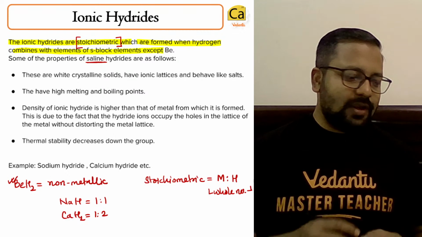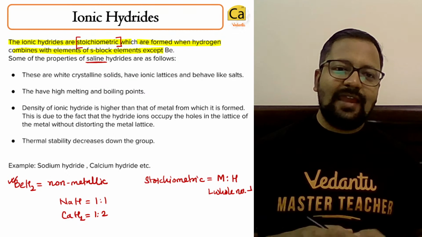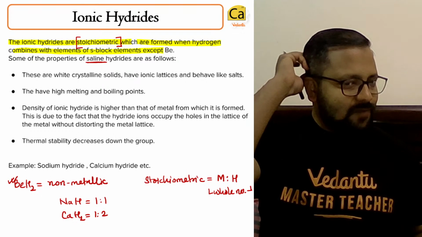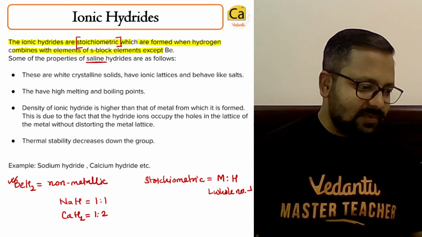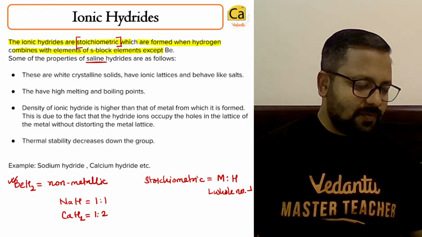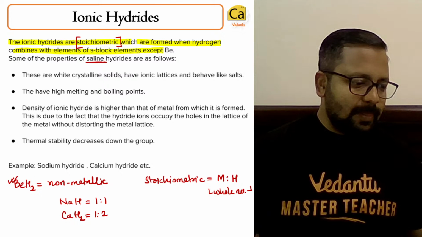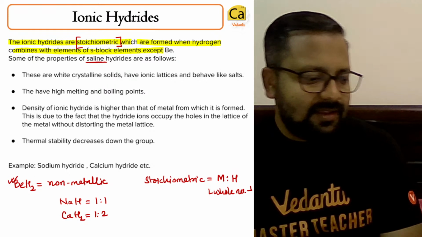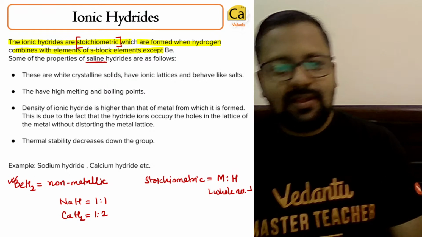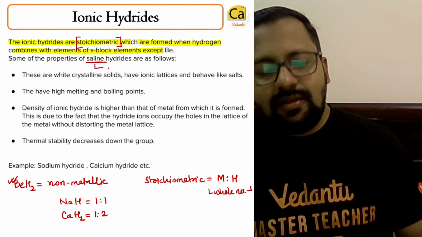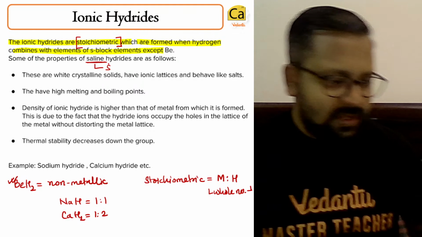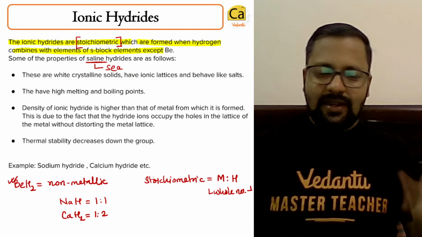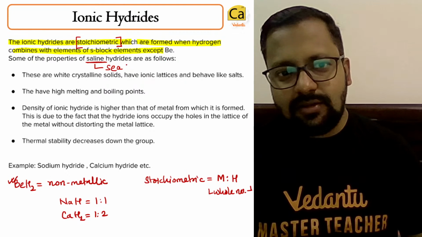What is saline? Sea water, very good. Saline refers to salt. So the most abundant entity which is saline is sea water.